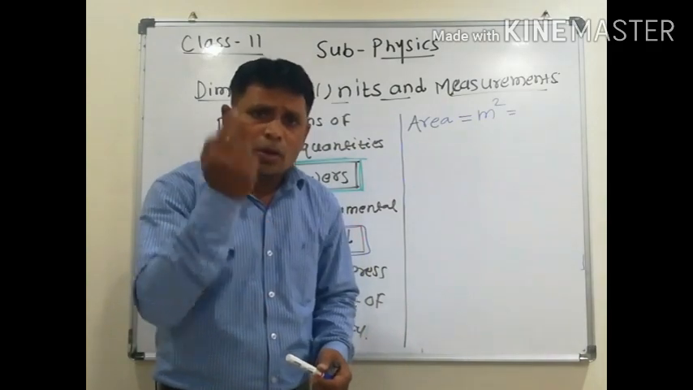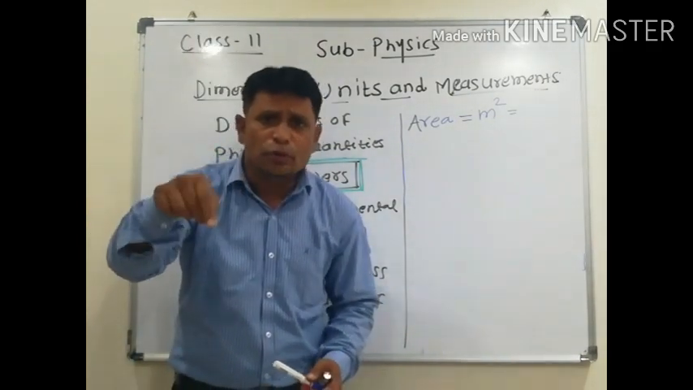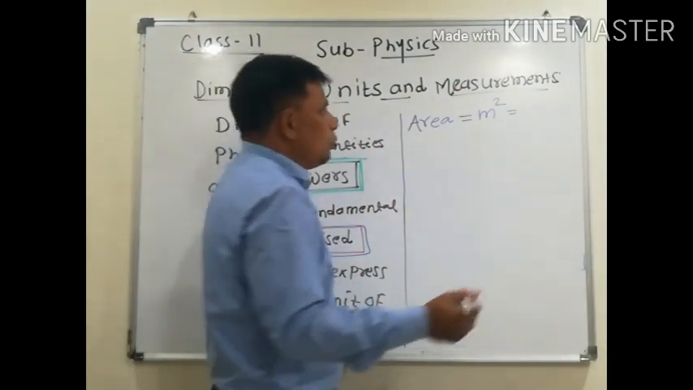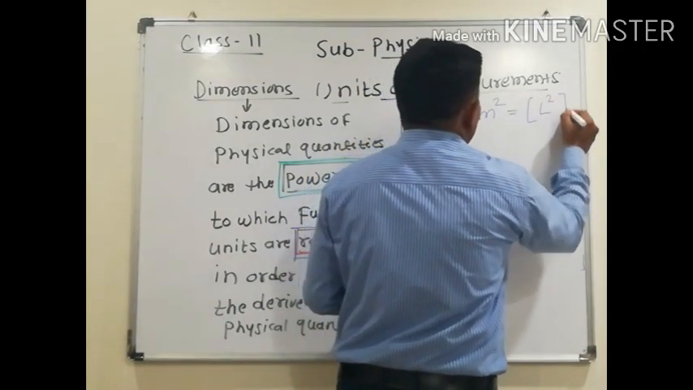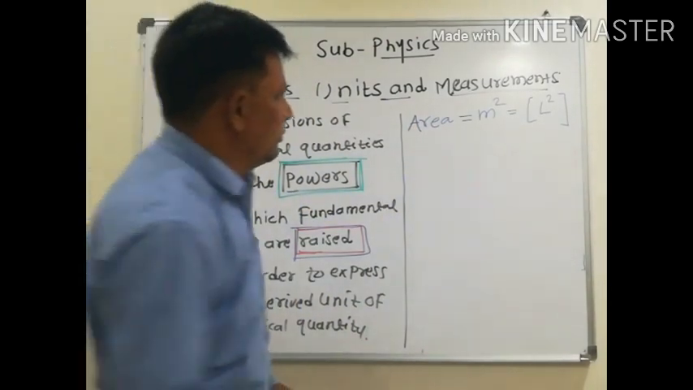Length is a fundamental physical quantity. Meter is a fundamental unit. So how many times of length are there? There are 2 times of length. So there is L square, and this is the dimension of area, L square. Look here.